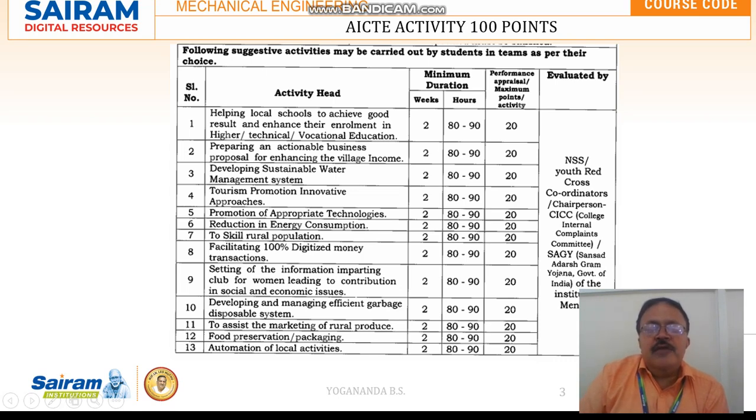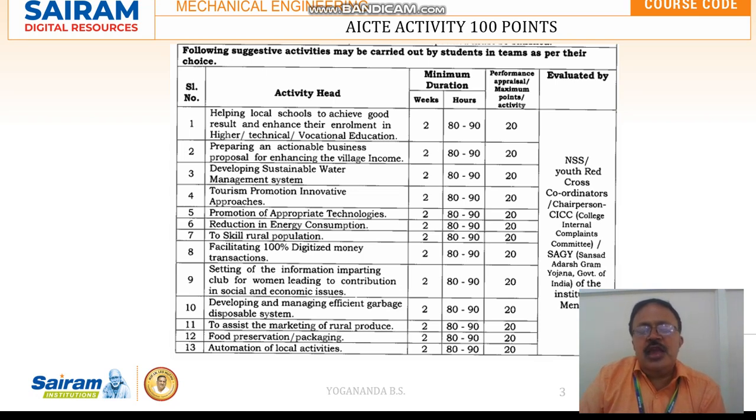So if he works 8 hours a day and the duration of the activity is 80 hours, so the activity what he is going to plan will be of minimum 10 days duration, so that each day if he works for 8 hours, in 10 days, it will be 10 into 8, so 80 hours. So one activity plan will be of minimum duration of 10 days.